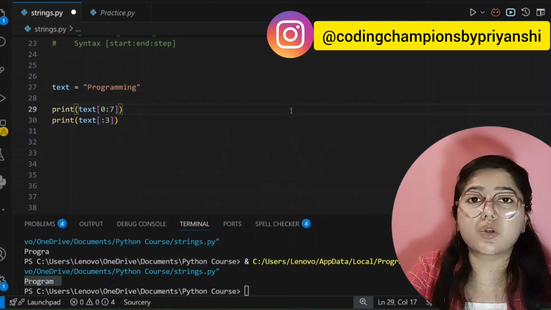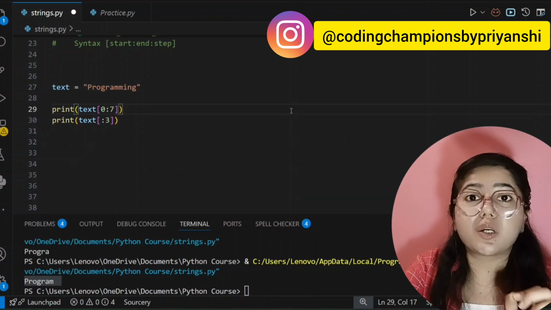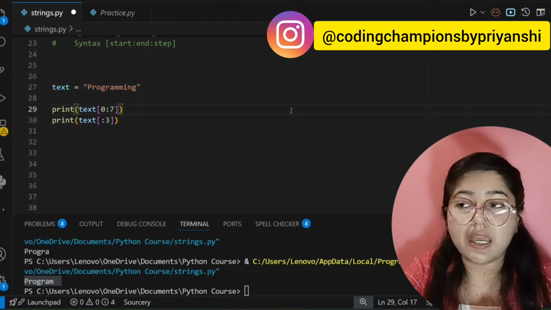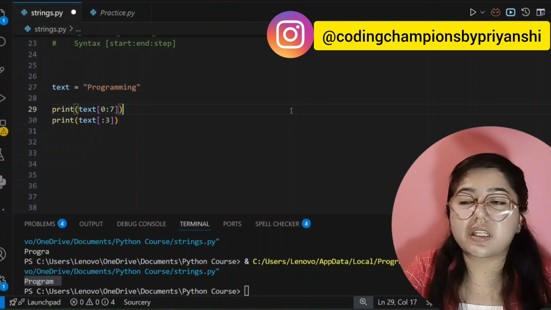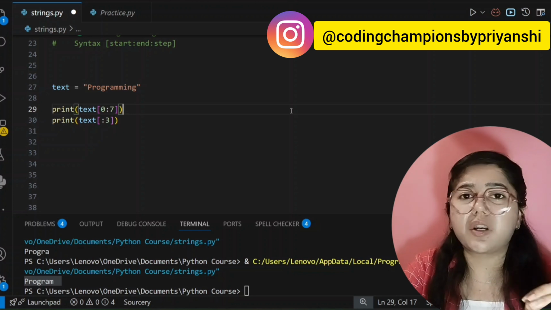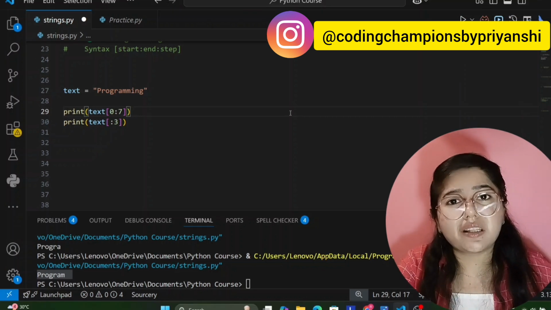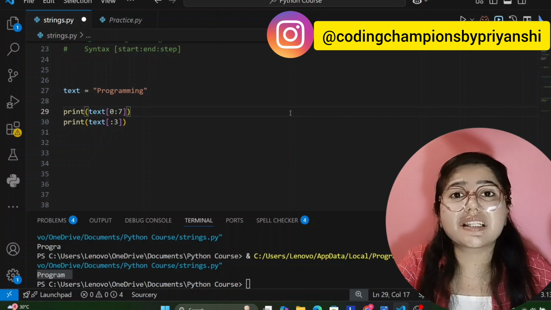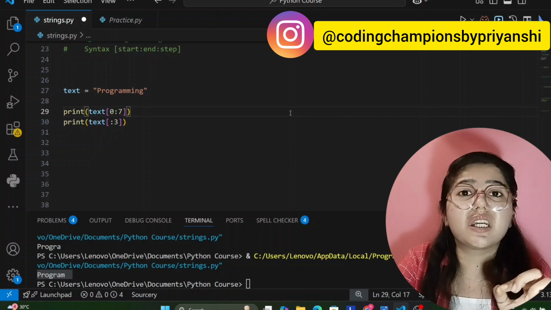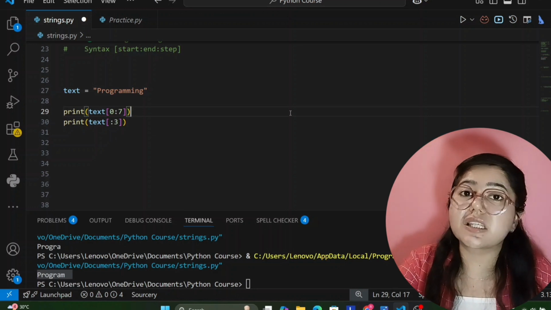There is a rule: if you don't give the starting point, then by default it will take the 0th index. And if you don't give the ending point, then it will take the last index, whatever your string length is. It can be 10, it can be 1000 or it can be 10,000. It will take directly the last index number if you are not giving the ending point.